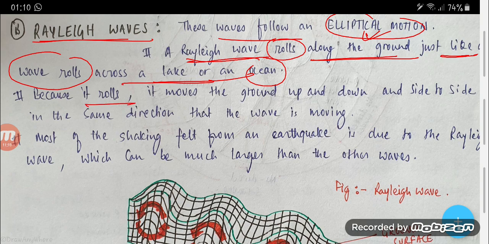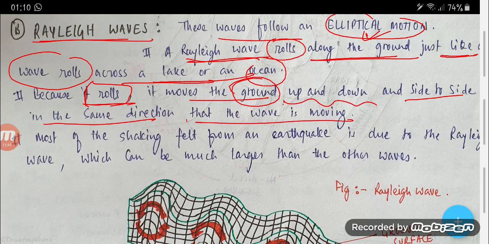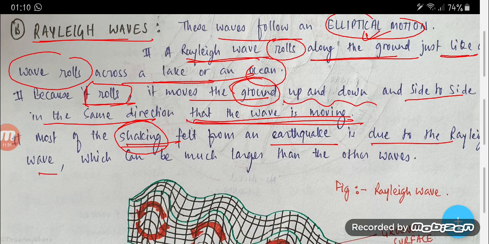Because it rolls, what does it do? It moves the ground up and down and side to side in the same direction that the wave is moving. Most of the shaking felt from an earthquake is due to the Rayleigh waves, which can be much larger than the other waves. Now, let's understand with the picture.